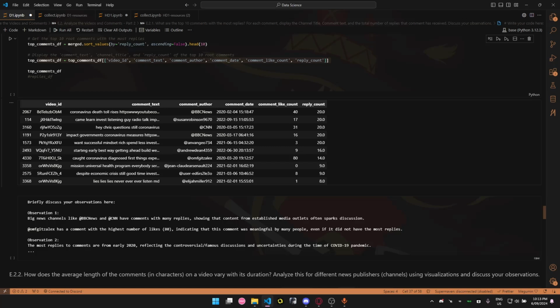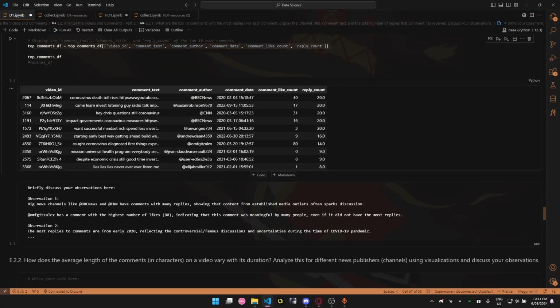Now let's begin with the observations. One of my observations was that the big news channels tend to have more replies. We can see it more in BBC News, here and here. This means that the content of this comment is relevant for the general people and creates discussion. Then we can see this comment here, which has the most likes, probably indicating relevancy among the readers, even if it doesn't have the most replies.